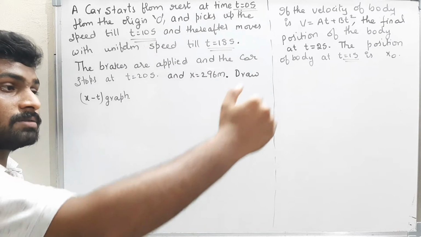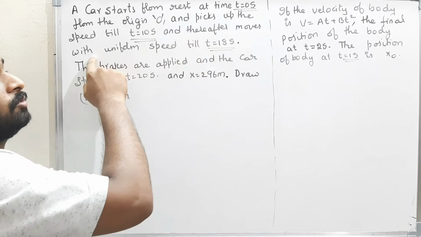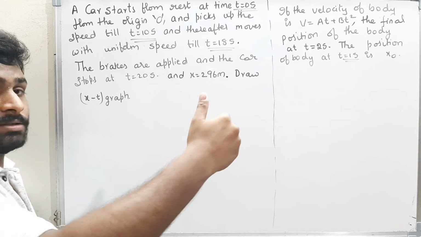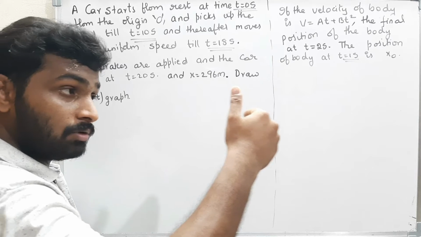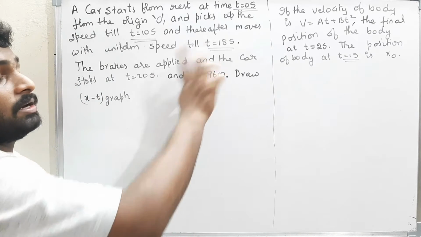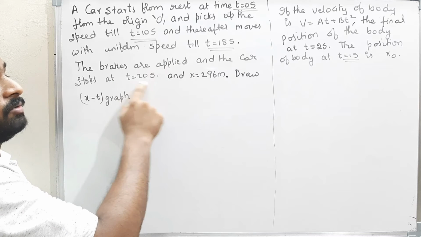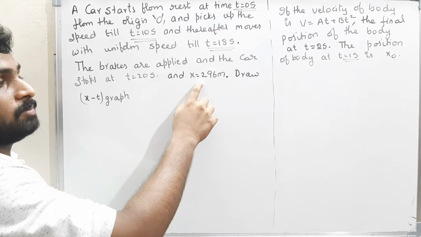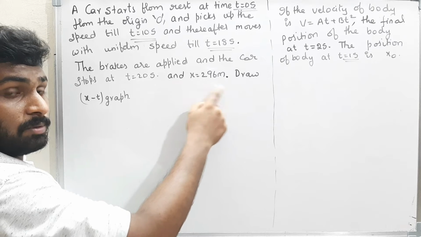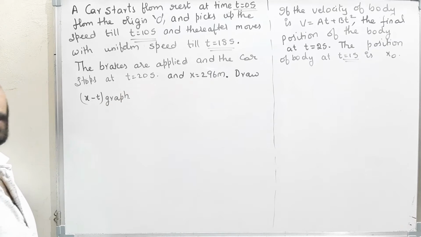That means slowly the speed will increase till t equal to 10 seconds, and thereafter it moves with a uniform speed. That means after 10 seconds the body will be moving with a uniform speed till 18 seconds. Then the brakes are applied and the car stops at time t equal to 20 seconds. The displacement of the body, the distance traveled by the body, is 296 meters.